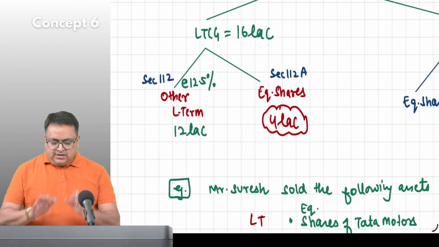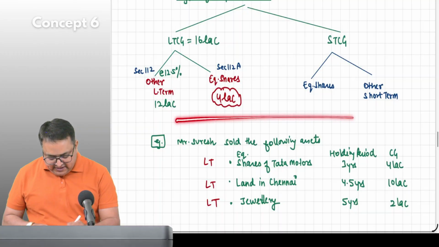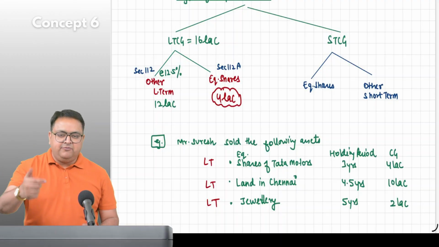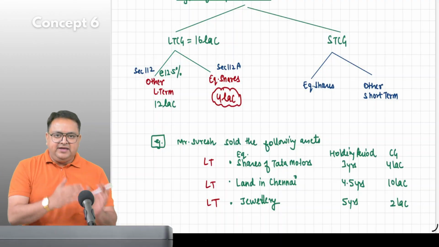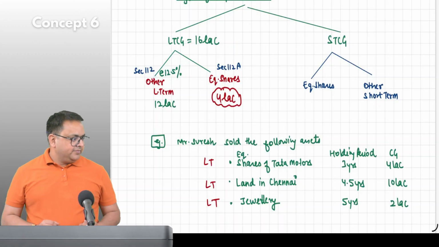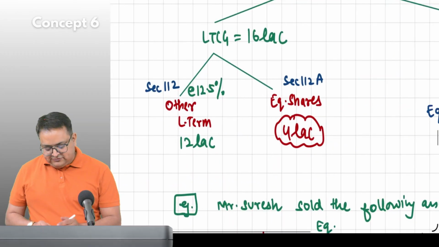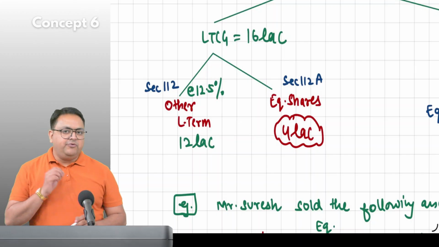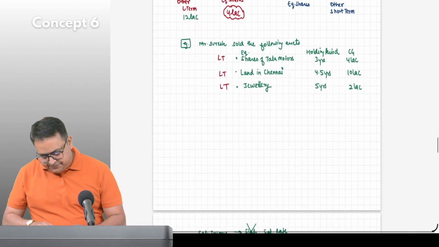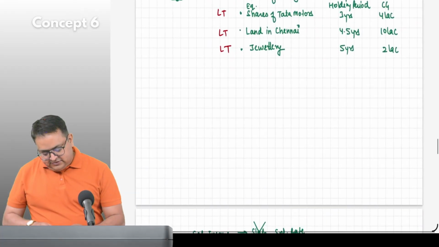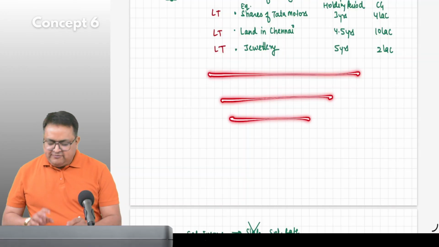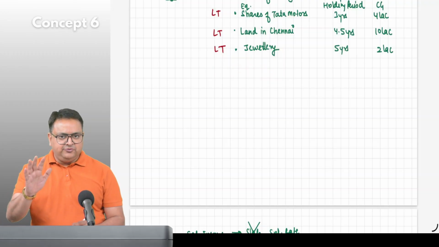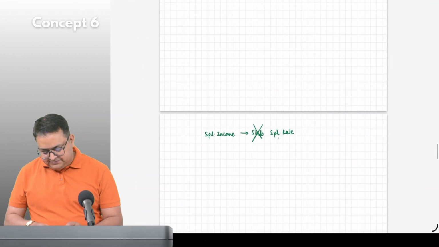Now, I am not completing it right now. Before that, I would like to give an example, then I'll come back. One by one, we'll take examples, then we'll come back. Correct? Now, you understood all other long term is taxable at a rate of 12.5%. Now, guys, you can leave some 4 to 5 lines over here, and then write an example.